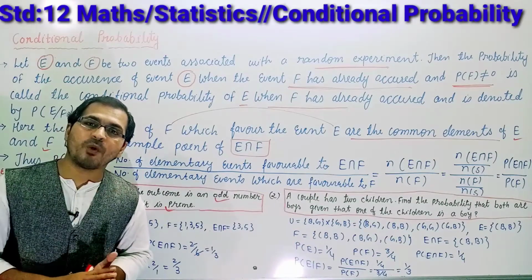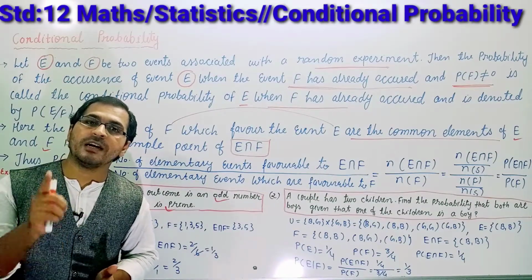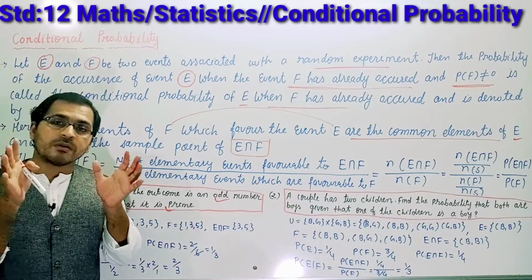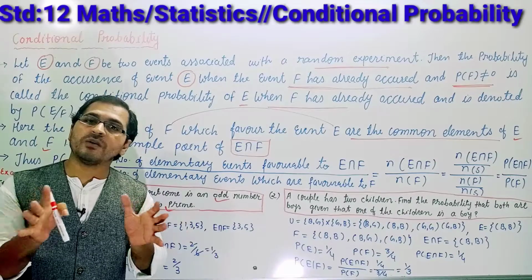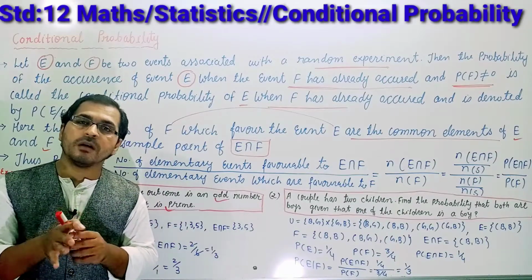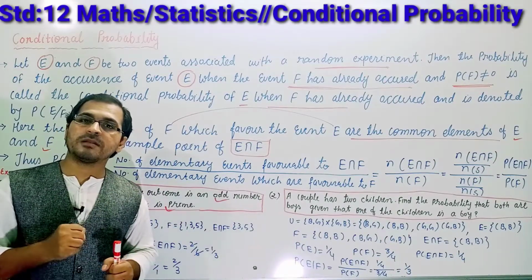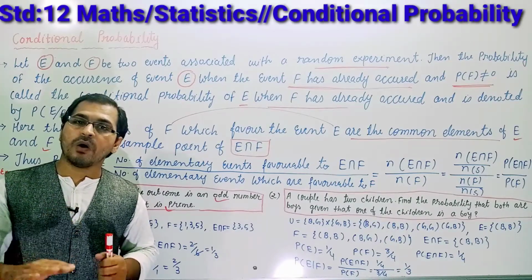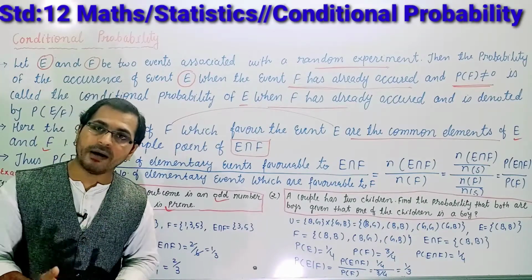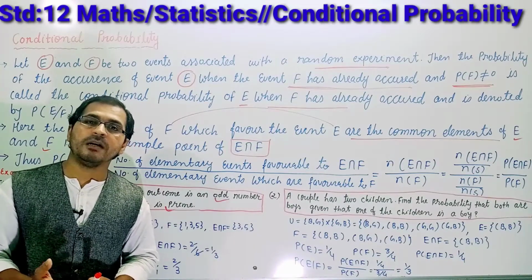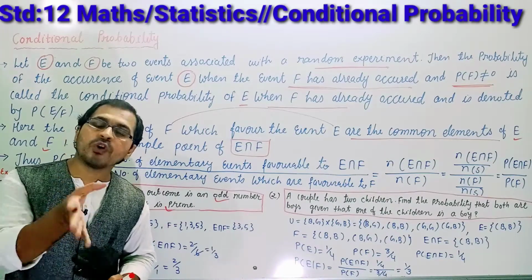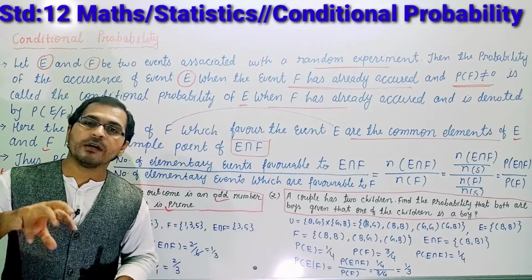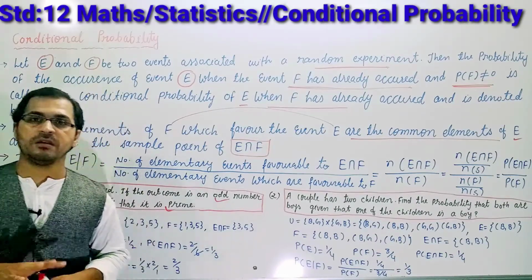So what will be the probability of getting a red queen? Right students? Understood? 52 cards is your sample space. The outcome is a queen, the event which has already happened. And from those 4 cards, you want to find out the probability of getting a red queen.